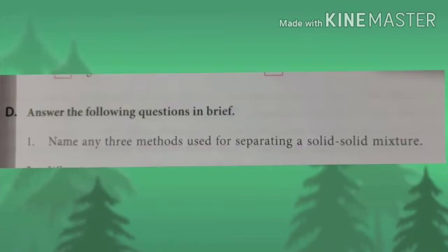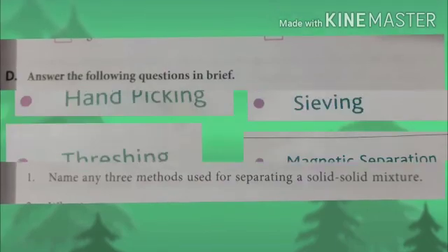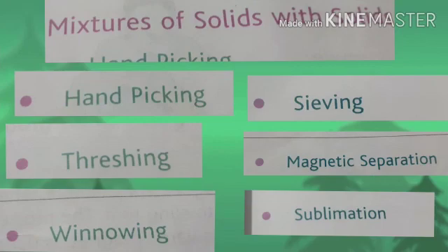Now part D, name any 3 methods used for separating a solid mixture, and the answer is too easy and every time it comes in the exam. Methods of separating components of solid mixtures are: number 1 hand picking, number 2 threshing, number 3 winnowing, number 4 sieving, number 5 magnetic separation, and number 6 sublimation.